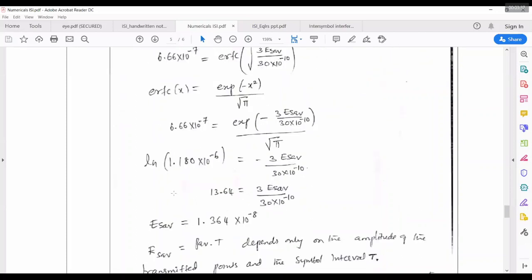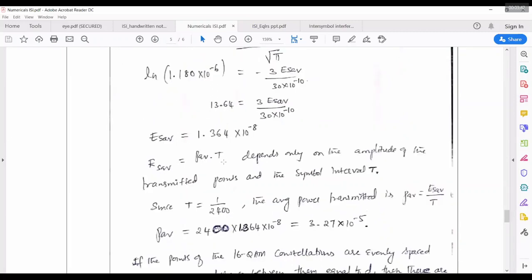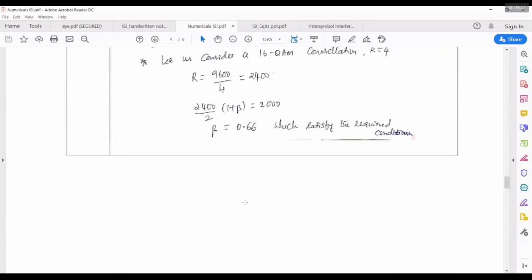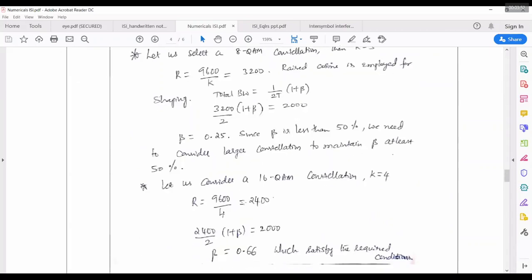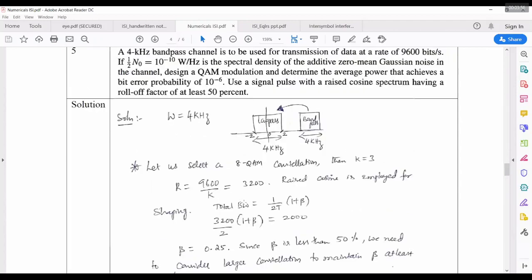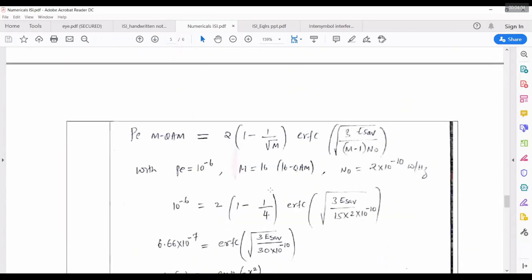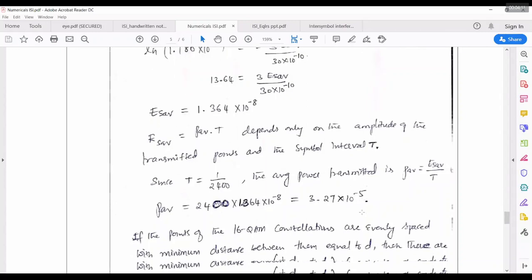Now signal average energy is power into time. We get T as 1 by 2400, right? I think we had that here. We get R is equal to 2400, sir. If you divide it, we'll get 2400. So R is 2400, and we substitute that here. Then we get the average power. Power average is now 2.27 into 10 to the power minus 5.